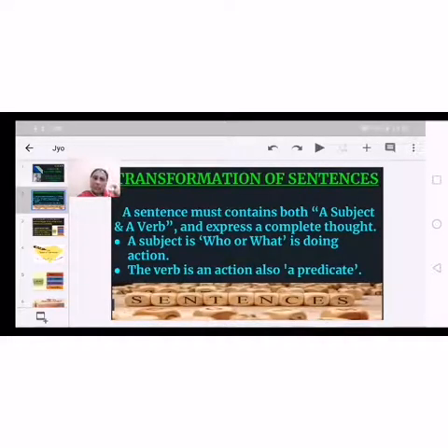Next, predicate. Predicate means the verb, the action, the work we can say. So the work or the action which was done by the person or any other thing, that is the verb, the predicate.